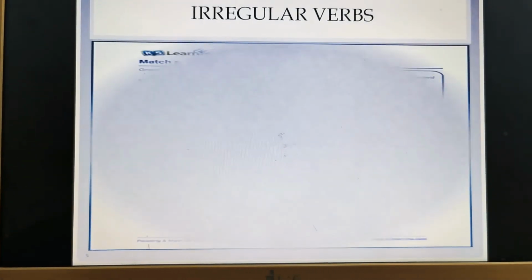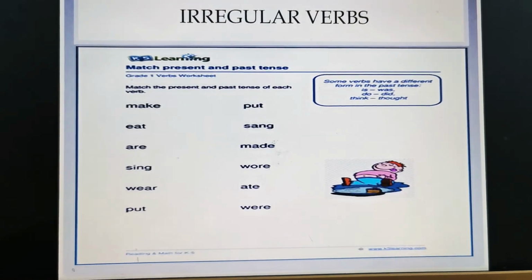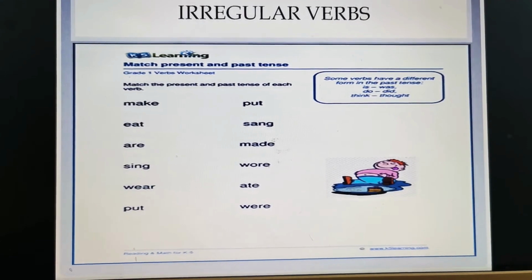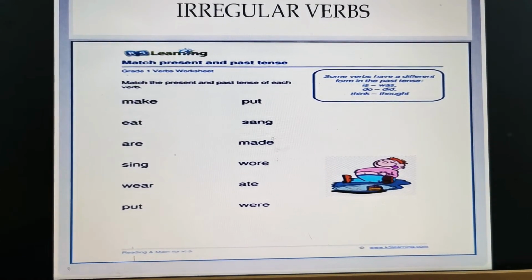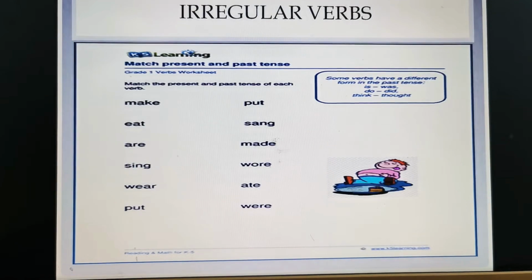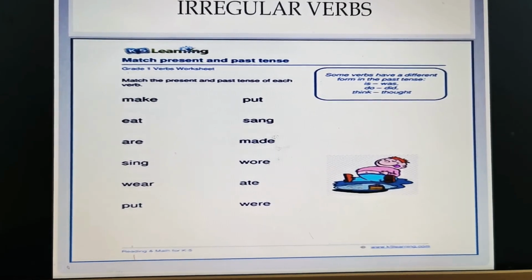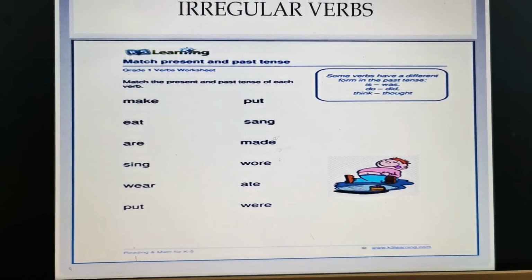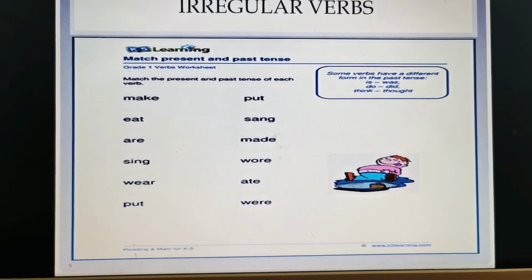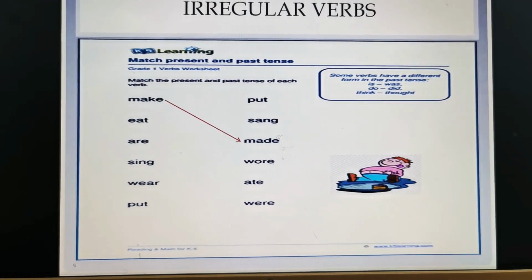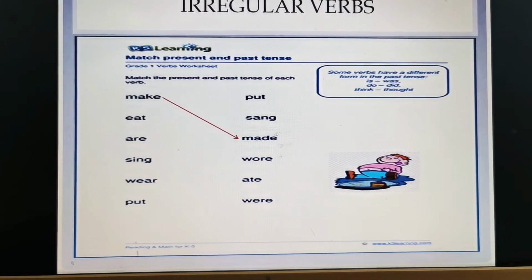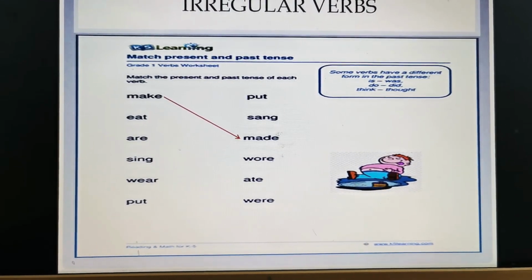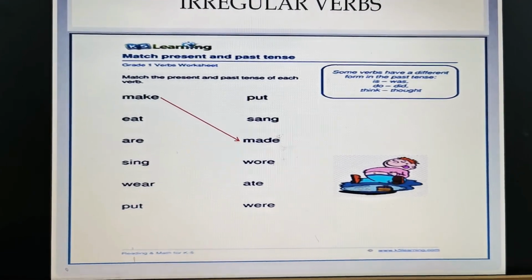Let's try to do a small activity regarding irregular verbs. So the question here says, match the present and the past of these verbs. So the first word is make. What do you think the answer can be? Can it be put, sang, made, wore, ate, or were? Correct. Make becomes made. And the number 2, eat. You already know this because this is a very easy word.